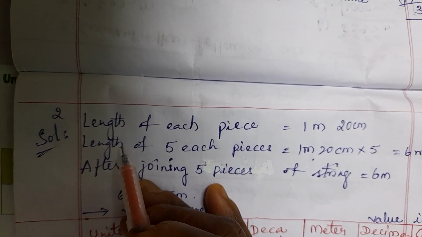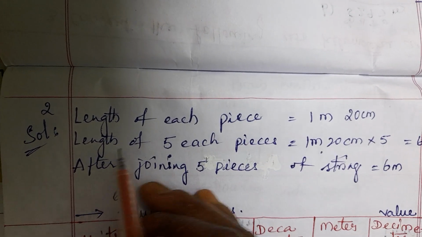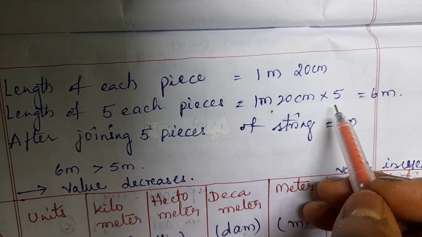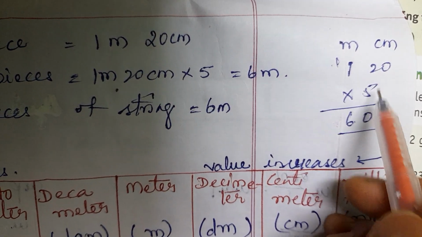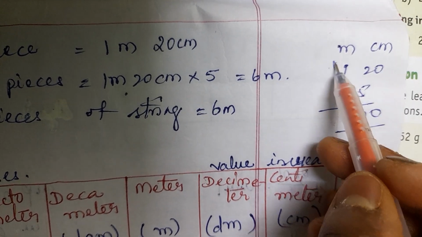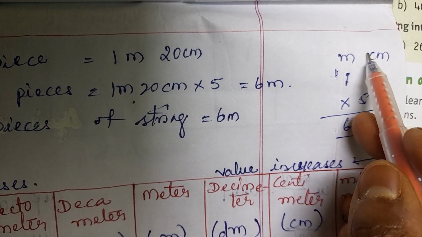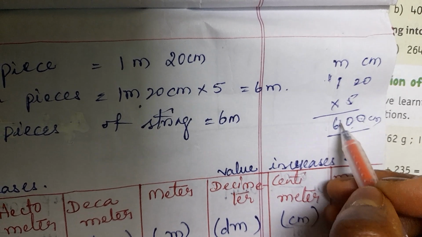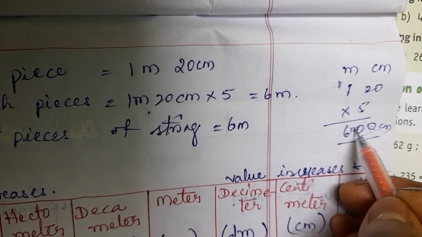So the working of this is, the solution is, length of each piece is 1 meter 20 centimeters. Length of 5 pieces. So 1 meter 20 centimeters into 5. It is nothing but when we multiply, 5 zeros are 0, 5 twos are 10, 1, 5 ones are 5, 6. So the last 2 digits are centimeters and this is meters. Now no number in centimeters, so it is nothing but 6 meters.